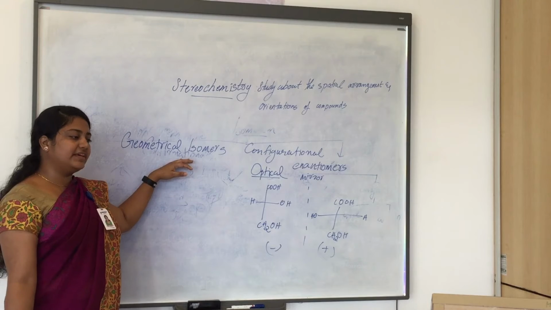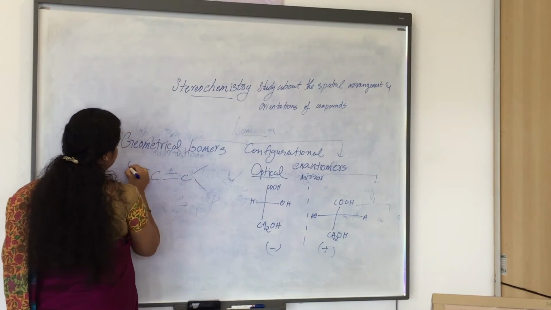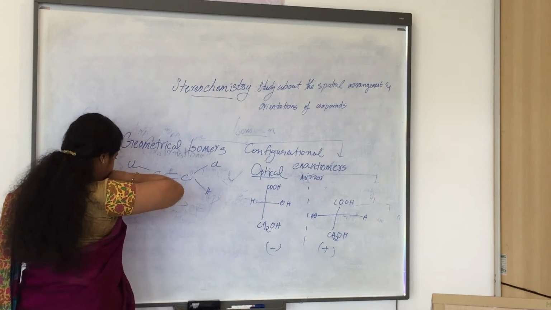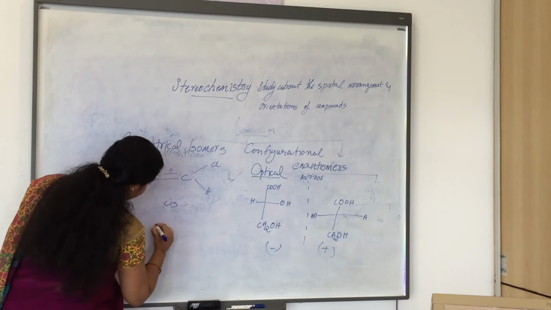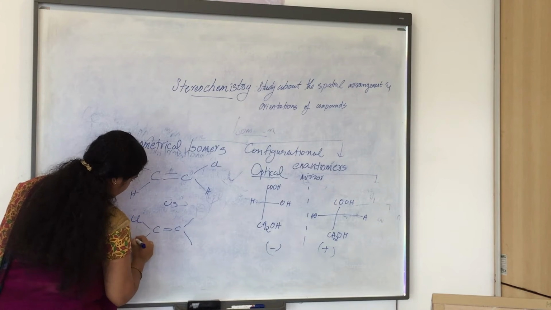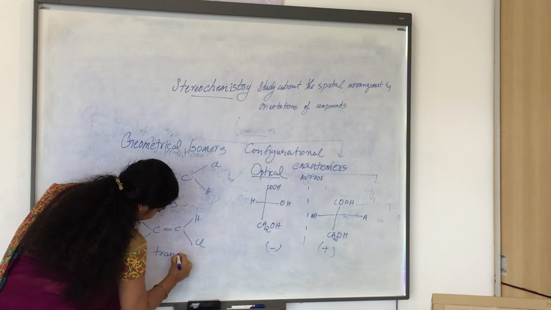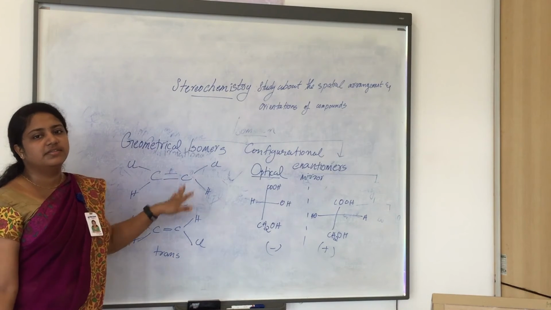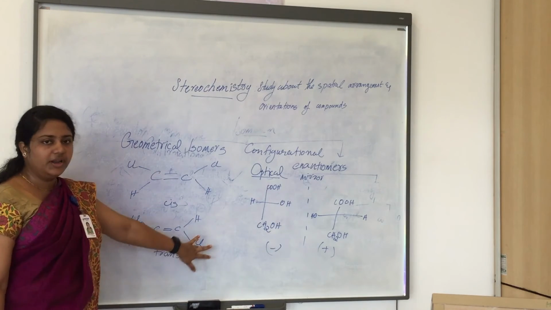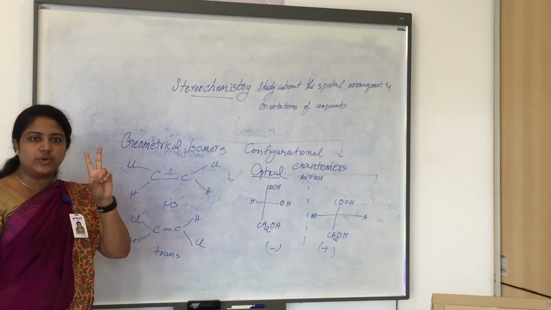For geometrical isomers, the perfect example can be denoted as C double bond C. Here both are the same compounds, but we cannot convert this isomer into this one simply by rotating the bond. So we have two isomers.